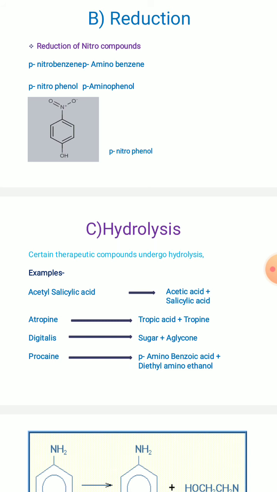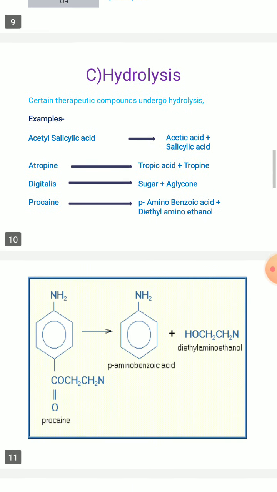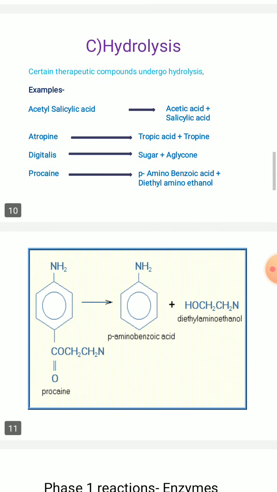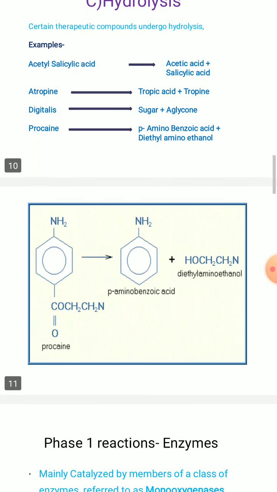So these are the hydrolyzed compounds which are going to be formed from the respective substrate molecules. You can see in this slide, this is the procaine which is getting hydrolyzed to para-aminobenzoic acid. I have shown you one example here. You can make out para-aminobenzoic acid plus diethyl aminoethanol will be the hydrolyzed products formed from procaine. This is very important. Please concentrate on this reaction in case of hydrolysis.